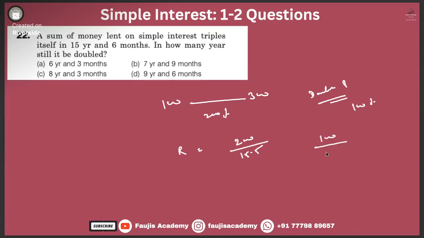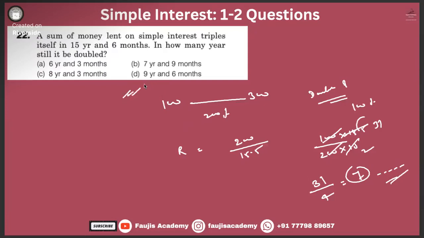That means 100% divided by 200% into 15.5, which is 31 by 4. Obviously 7 and something. So B is your correct answer. That's it. 7 years, 9 months.